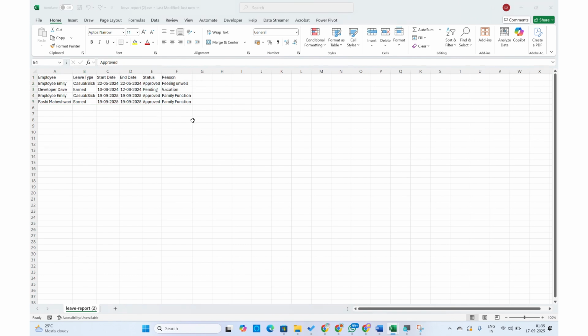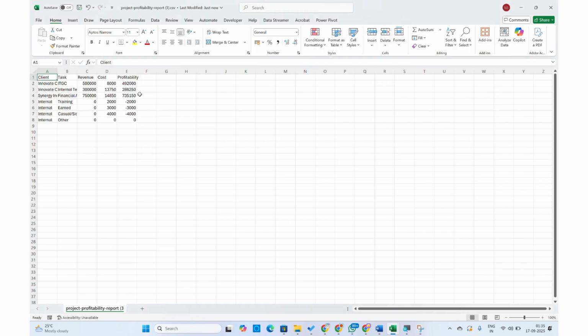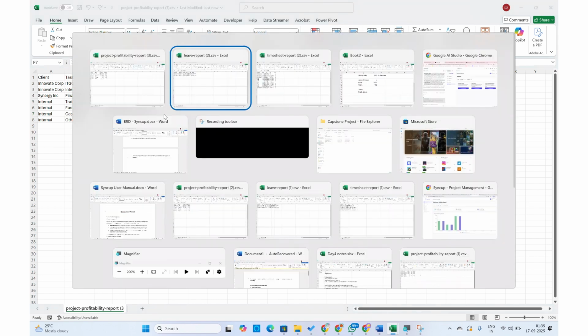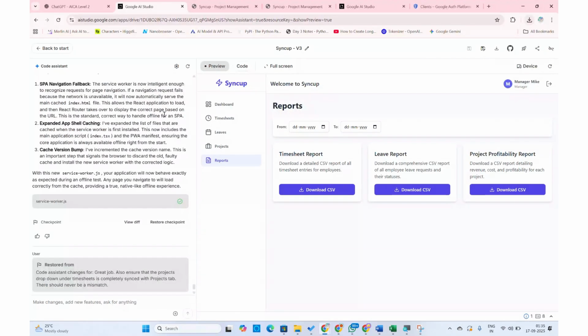And finally, this is the project profitability, which gives you a client-wise, task-wise, what is the total revenue, total cost, and the corresponding profitability that we are on. Interesting. So this solves the major issues related to how we can define what we can define as revenue, as cost, managing the time, the hours, everything for a client. There are certain from and to filters which have been applied.